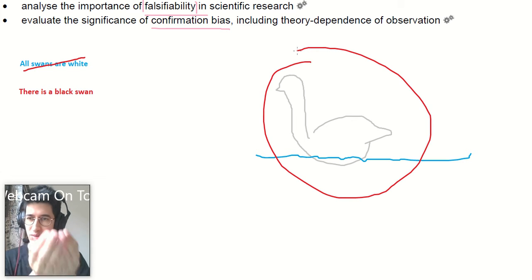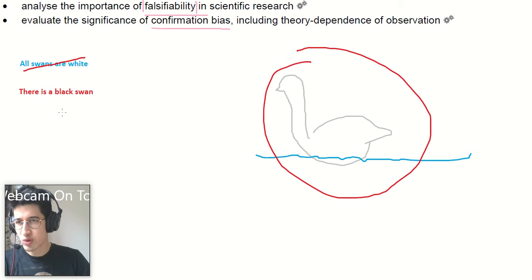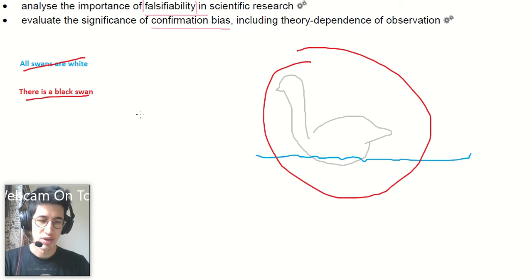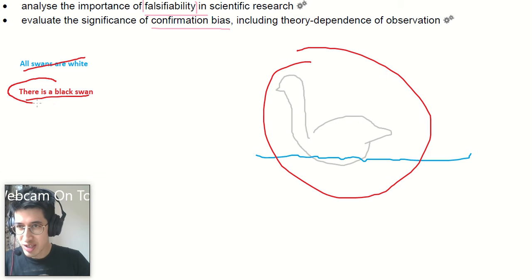I can say, here's a white swan. Does that contradict this statement? No, there could still be a black swan, even though I've shown you this white swan. If I show you 50 white swans, there could still be a black swan. If I show you a photograph of the entire surface of the Earth and point at every animal that we can see there and show that there is no black swan, there could still be a black swan. It could be on a different planet, or it could be underground, or it could be in someone's house. You never know. So there's no observation you can make to say that this statement, there is a black swan, is false. Therefore, it is not falsifiable.